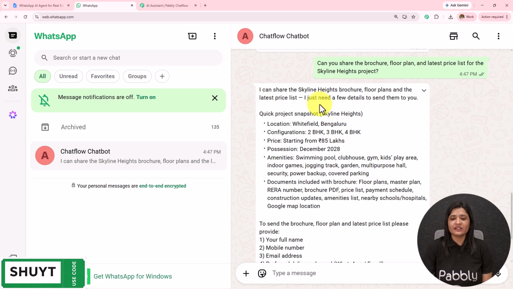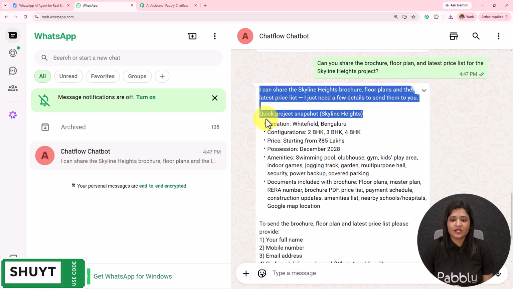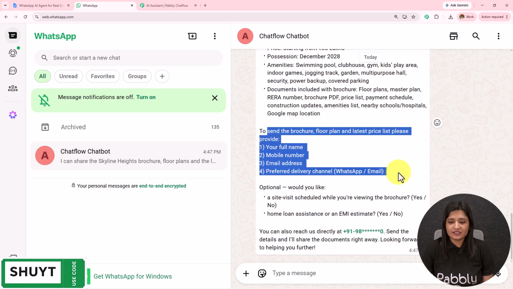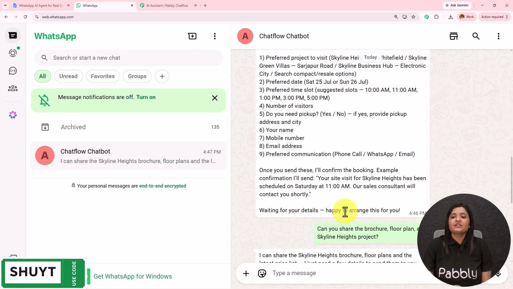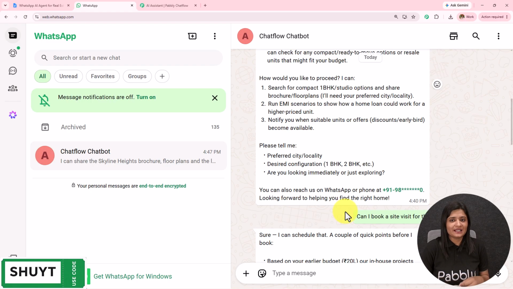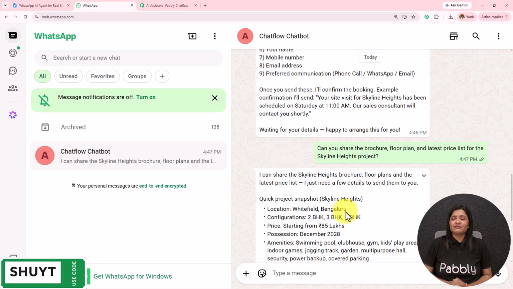I've received this message. I can share the Skyline Heights brochure. Quick project snapshot, location, configuration, price, possession, amenities. We have the documents, we have the details. It is asking me again the details. You see, this is how in very detailed format my AI agent is replying to all the queries I'm sending, and it will start working the same for you and your business.